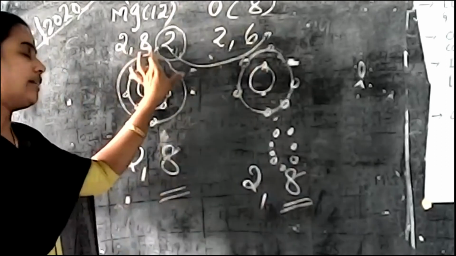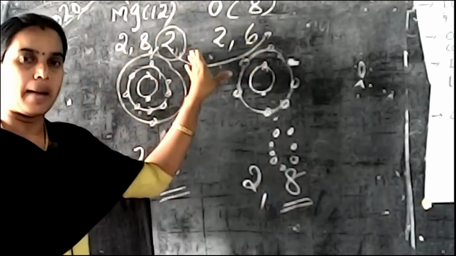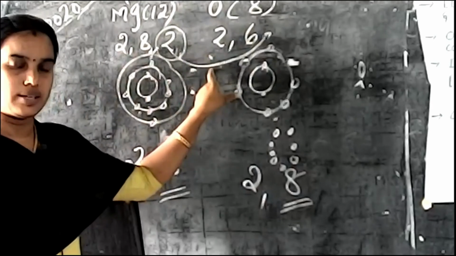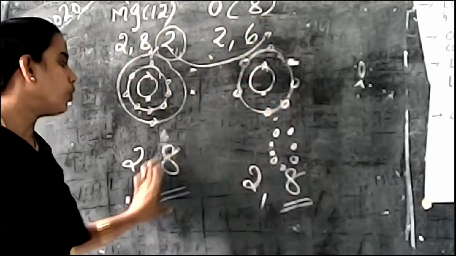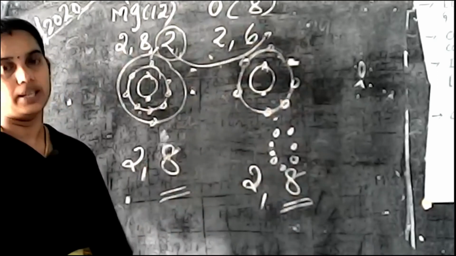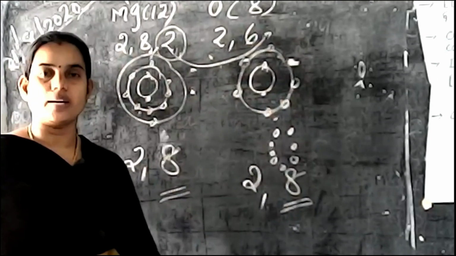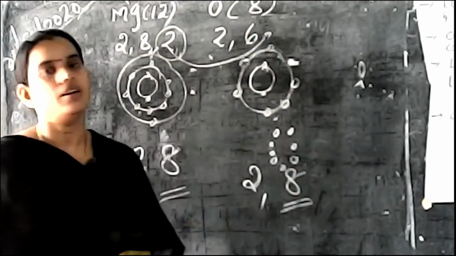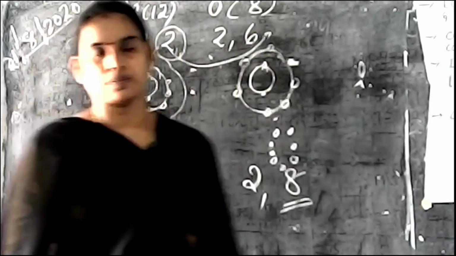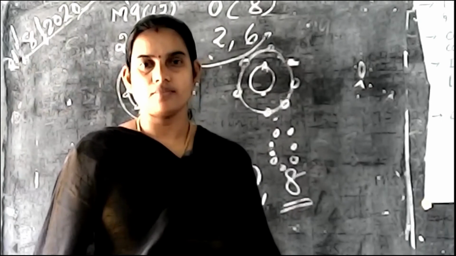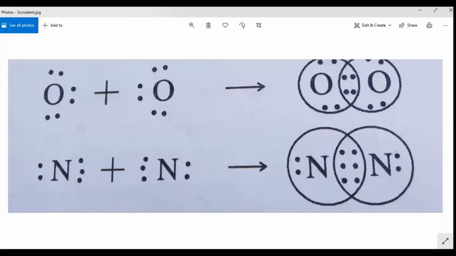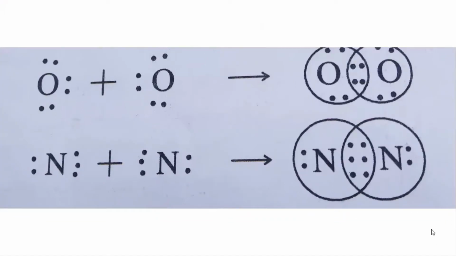So here, what happens? The 2 electrons are transferred to this atom, and finally both the elements become stable. This type of bond is known as ionic bonding. Now look at this picture. This is the example for the next chemical bonding.